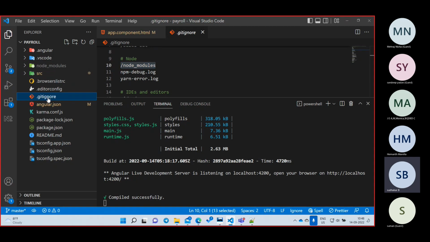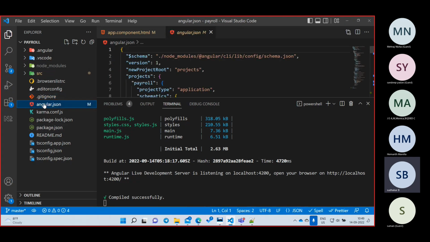This is also related to Git only, not to Angular. So for now, what we can say is that the files we don't want to save, that information we will write in the .gitignore file. That's all. Okay, now we'll go for the next file, angular.json.